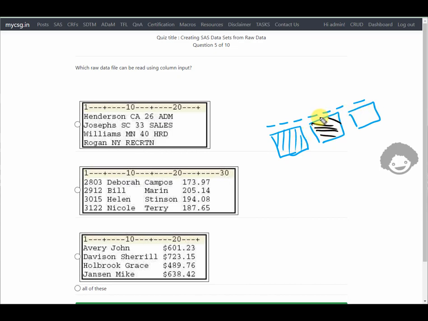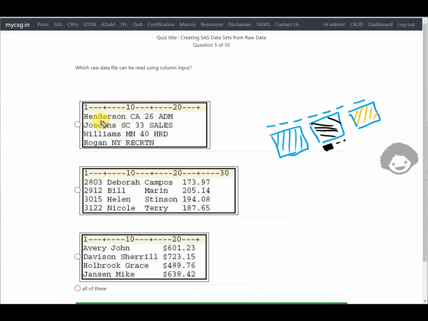Even if for the second variable a row has only one character or no value, the next variable's value should start at the fixed position. So let's say the third variable again occupies some fixed number of characters. So let us see the available options and see which has that possibility.